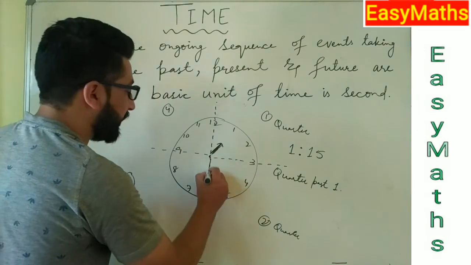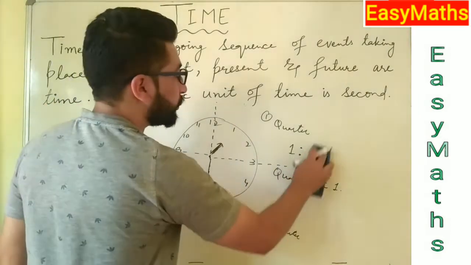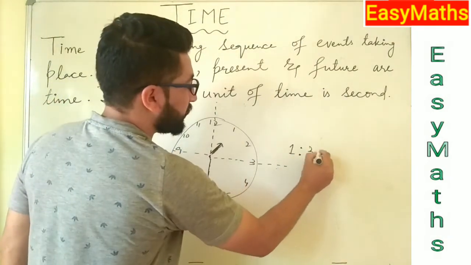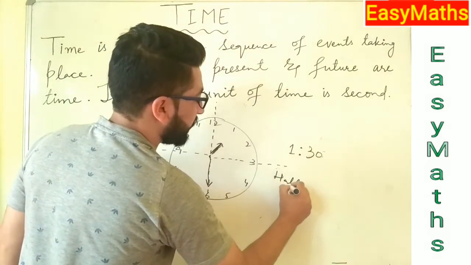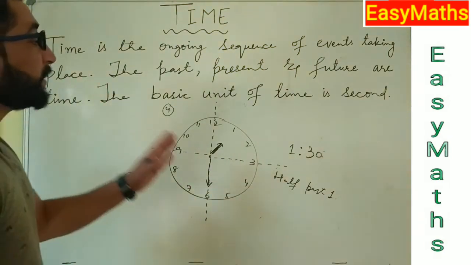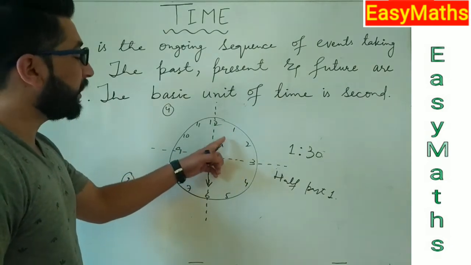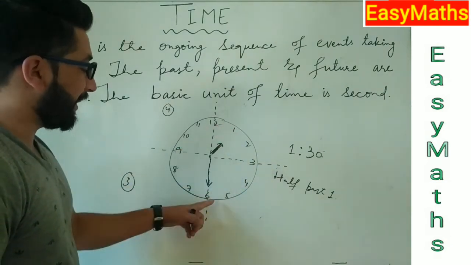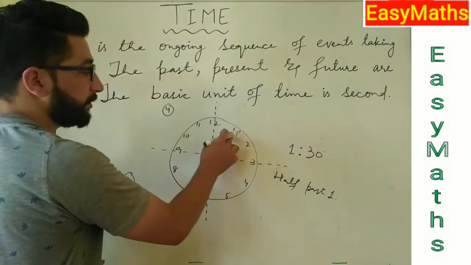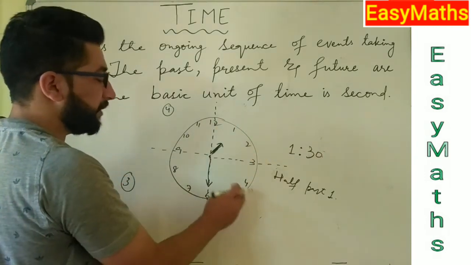The same up to 6. When our minute hand is at 6, from 12 to 6, this is half. Whenever the time is 1:30, we can say half past 1. So from 12 to 6, whenever the minute hand is between 12 and 6, we say those minutes past that particular number. Suppose here is 1, so we say all these minutes past 1.